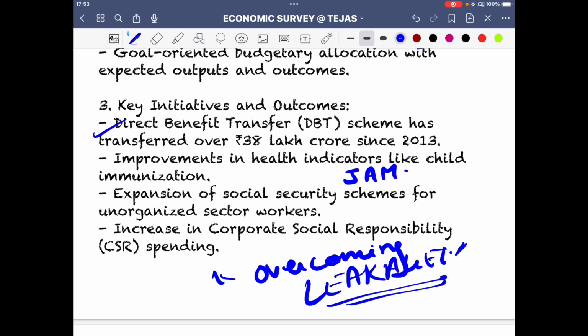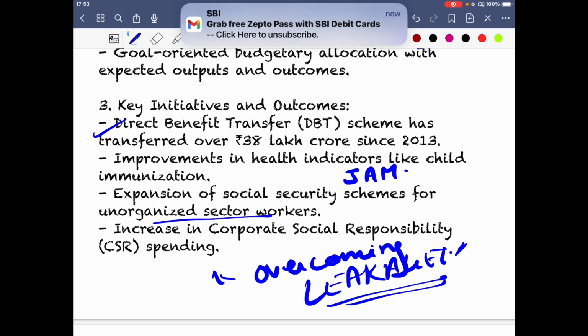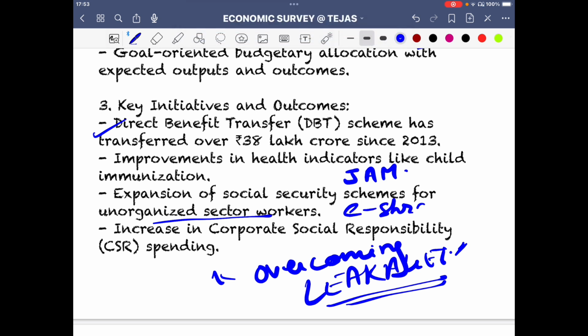Then there is the expansion of social security schemes for the unorganized sector. Again, a very important one is the e-Shram portal. Very important, e-Shram portal. These are the things that become very important: registration of the unorganized sector, how to bring the unorganized sector within the economic fold of registration and documentation. So that is what we are making sure. So e-Shram portal, you have to read about it, you have to know about it.